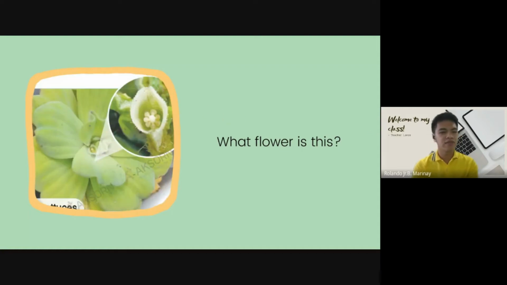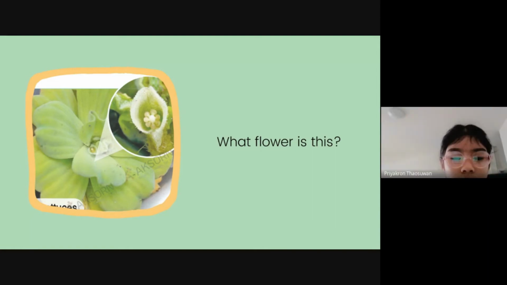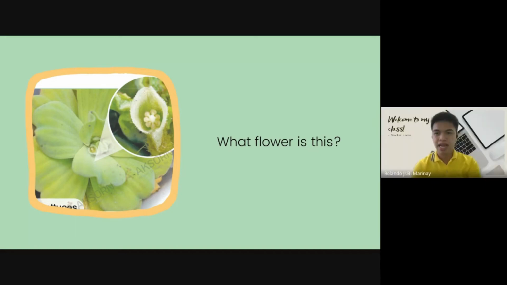Next, what flower is this? Say water lettuce. Water lettuce. Okay, the flower of the water lettuce is quite small. So we have to get it closer to us so that we could see that flower closely. This is a water lettuce. Don't forget, water lettuce.